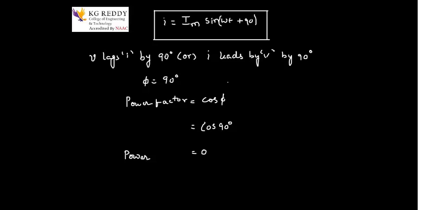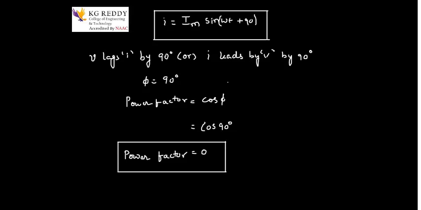This is my power factor. So the power factor is 0 when a capacitor is connected to an AC source. The current leads the voltage by 90 degrees, but ultimately we get the power factor as 0.